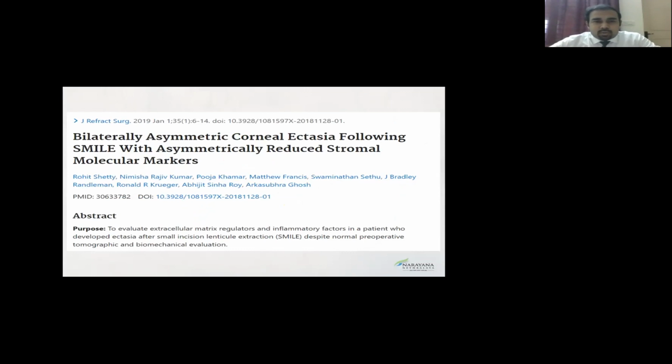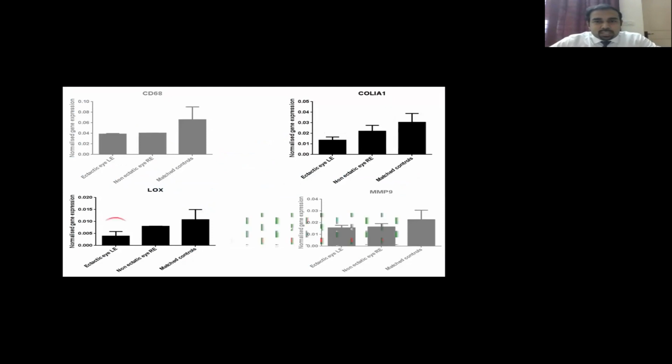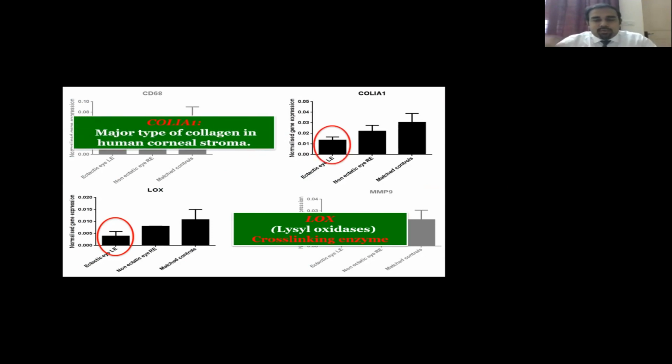If you look at this paper, which was published by a group in JRS in 2019, it shows the specific patient which I discussed before, where the patient came back after 3.5 years of SMILE with post-SMILE ectasia, though the patient had preoperatively normal CBI, TBI, BAD-D, and every other index, and the residual bed thickness was normal. If you look at the analysis of that patient, what we found was that this patient had a specifically lower level of LOX, the lysyl oxidase cross-linking enzyme in the cornea, and the collagen 1A1, which normally has to be present in the cornea, also had a mutation.